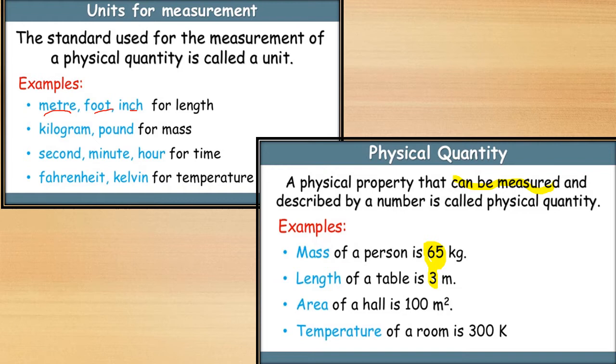For example, the mass of a person is 65 kilograms. Therefore, 65 kilograms is a mass which can be easily measured. That's why it is called a physical quantity. Similarly, if the length of a table is 3 centimeters, then the length is easily measured. That's why it is also a physical quantity. Same as the area of a hall and the temperature.